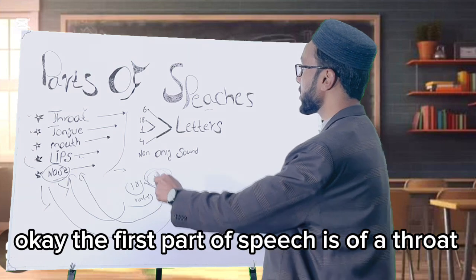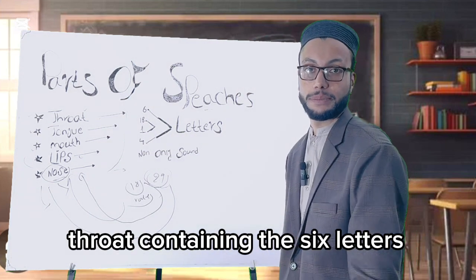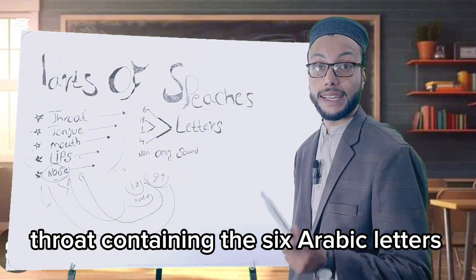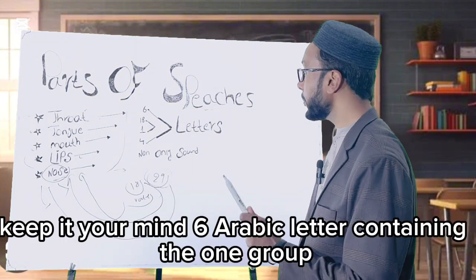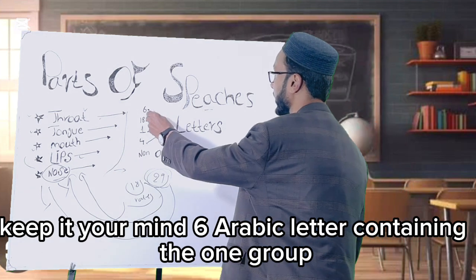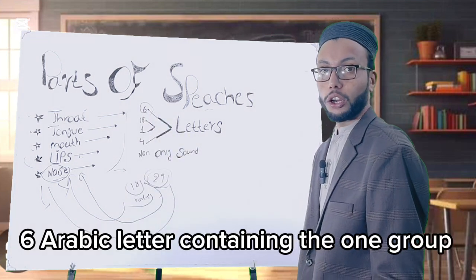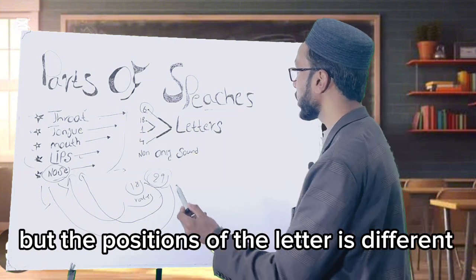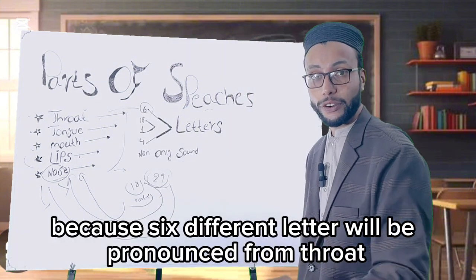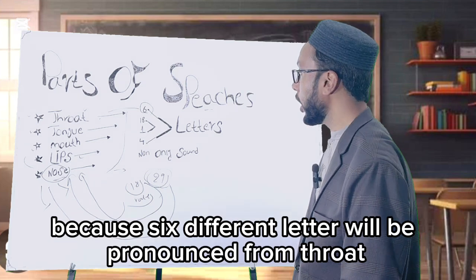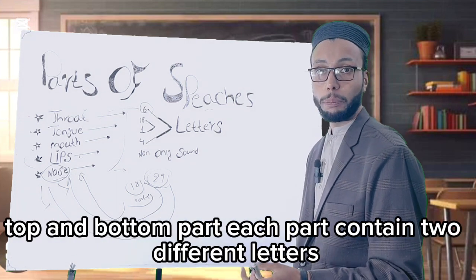The first part of speech is our throat. The throat contains 6 Arabic letters, which are pronounced from the throat. Keep it in your mind, these 6 letters make one group, but the positions of the letters are different, because the throat also has 3 parts: middle, top and bottom.